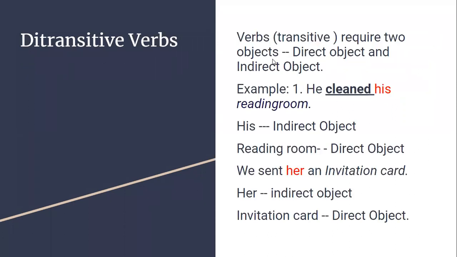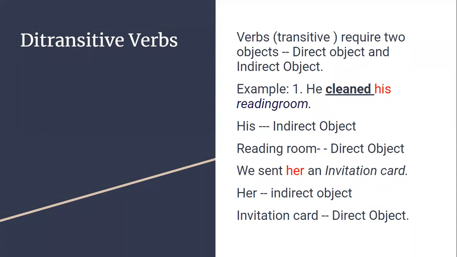Next. Now you see here, verbs. Which verbs? Transitive verbs only. Means you should always remember that a transitive verb must have an object, and you should be able to identify the object. If you identify the object, then that verb is a transitive verb. When there is no object, there is no question of calling it a transitive verb. It becomes an intransitive verb. We'll talk about intransitive later.